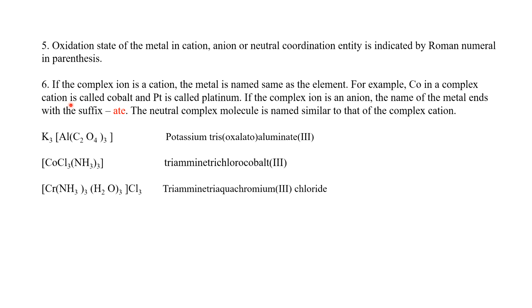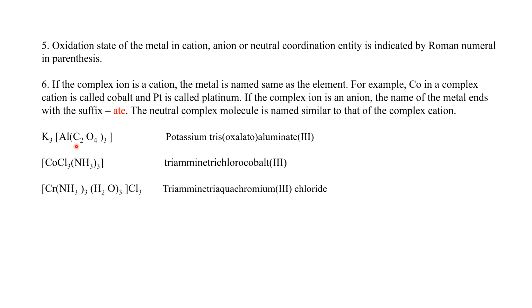The next point says that if the complex ion is a cation, the metal is named the same as the element. But if the coordination entity is an anion, like in this example, then we have to add the ending to the name of the metal.